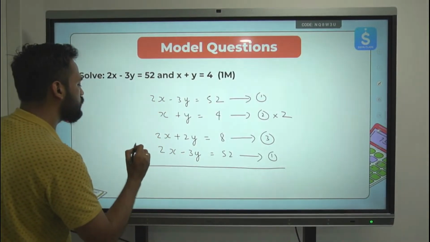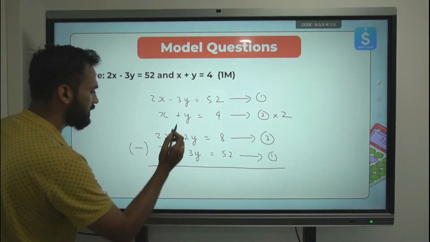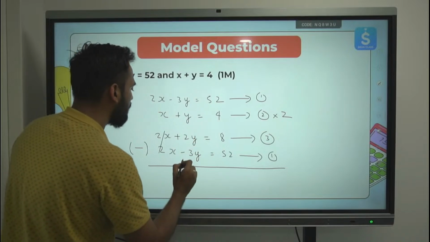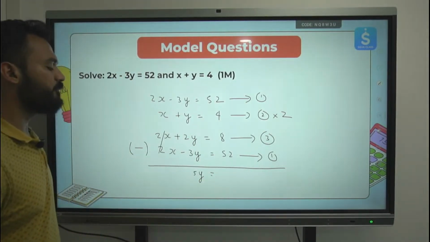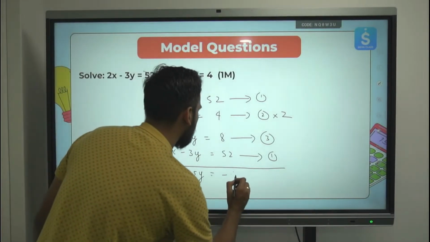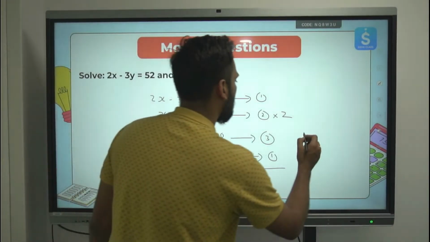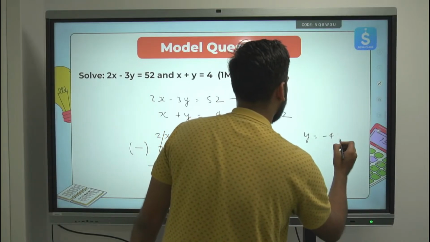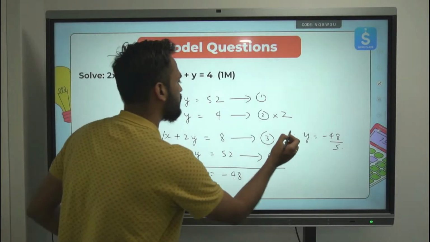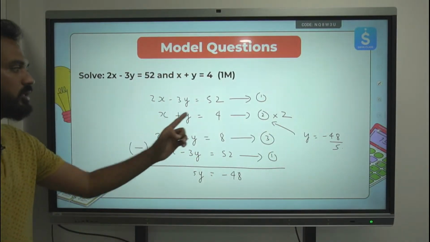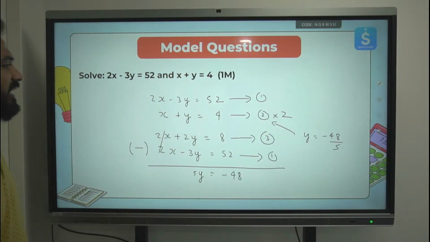Let's subtract these 2 equations. 2x minus 2x cancelled. 2y minus 3y, this will give me 5y. 8 minus 52, I will get minus 48. y will come out to be minus 48 by 5. And once I have y, I can substitute this value over here in equation number 2